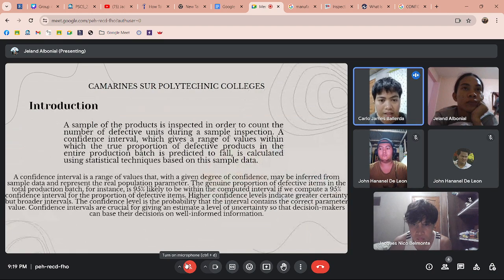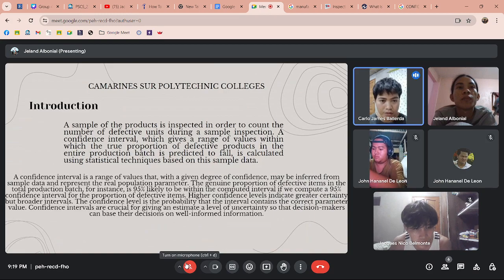A sample of products is inspected in order to count the number of defective units during a sample inspection. A confidence interval, which gives a range of values within which the true proportion of defective products in the entire production batch is predicted to fall, is calculated using statistical techniques based on this sample data.